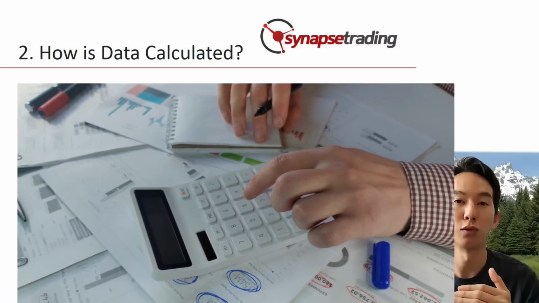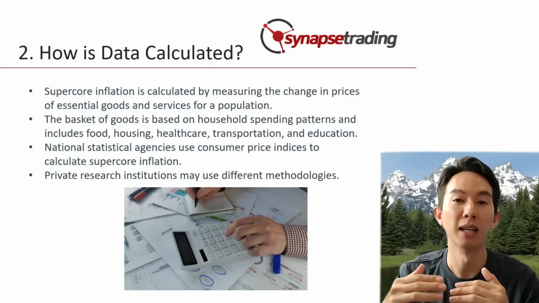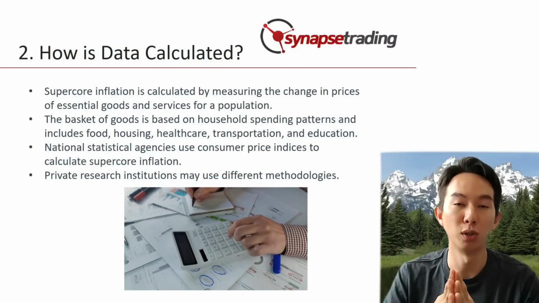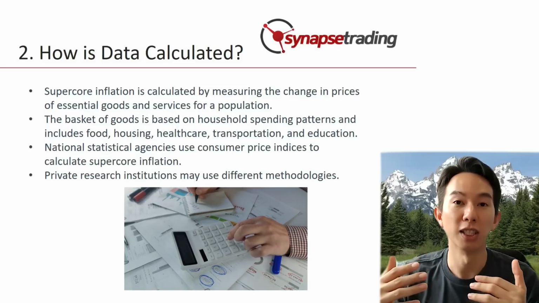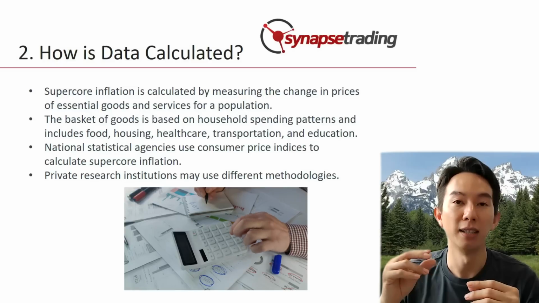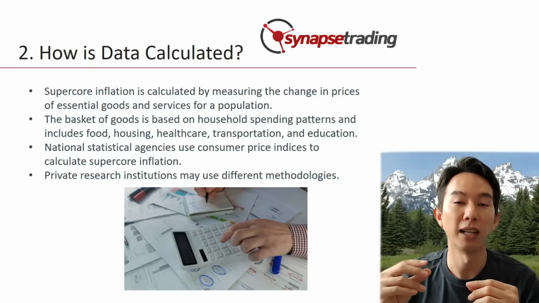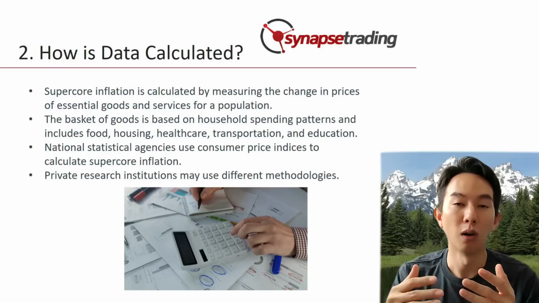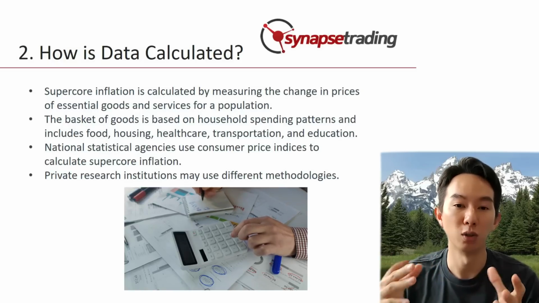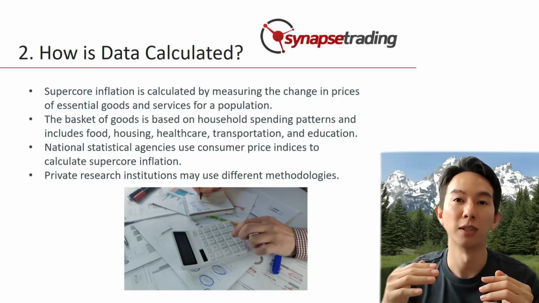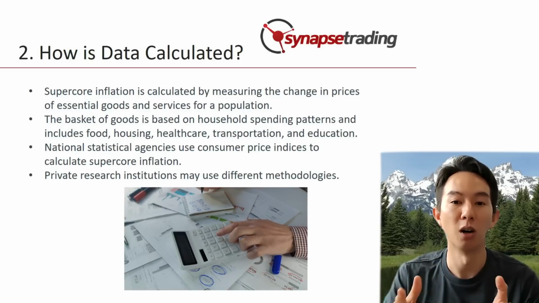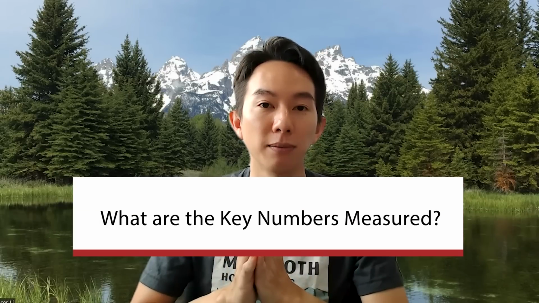The calculation of supercore inflation can also be done by private research institutions, think tanks, or economists who use the same data sources as national statistical agencies and may use slightly different methodologies to arrive at their results. The goal of calculating supercore inflation is to provide a more nuanced understanding of the impact of inflation on different segments of the population. So, what are the key numbers measured?